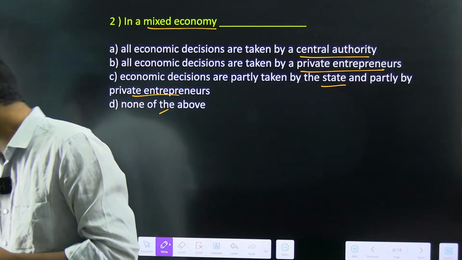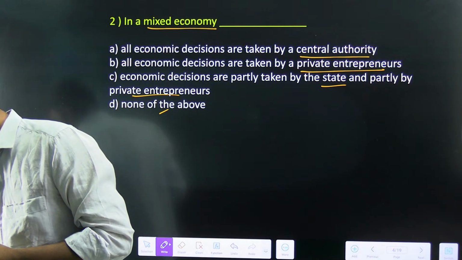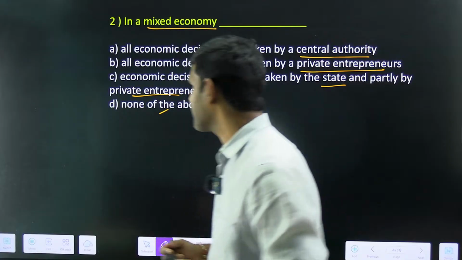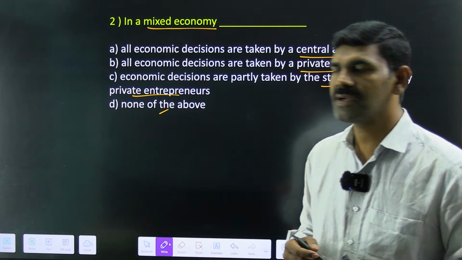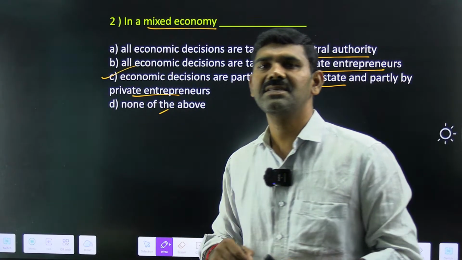Yes, Varshini, what's the answer? C. Yes, I want other people also. Praveen Rao is also saying C. Very good, very good, very good. Excellent. And the right answer is option C.